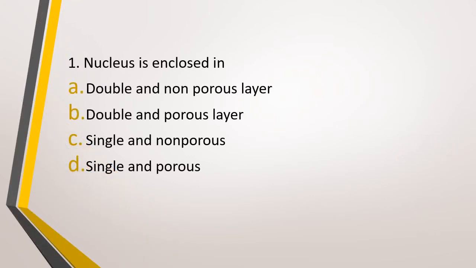Question number 1. Nucleus is enclosed in option A, double and non-porous layer, option B, double and porous layer, option C, single non-porous layer, or option D, single and porous layer. Nucleus is enclosed in. The correct answer is option B, that is double and porous layer. So the question is asking about the nuclear membrane. The nuclear membrane is a double layered membrane and the layers are porous.